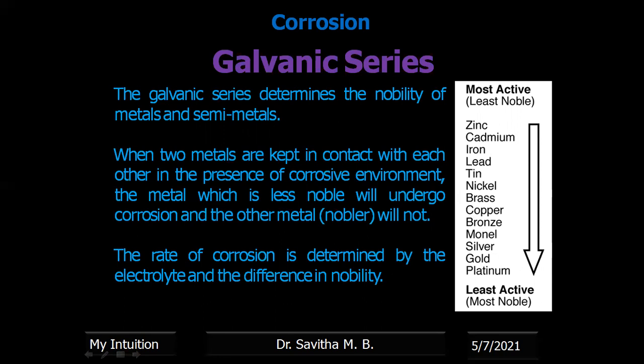But you can see, if you see the electrochemical series, there is a metal aluminium, right? Aluminium is having very low reduction potential and it will undergo corrosion very fast. But in practice, in reality, aluminium does not undergo corrosion so fast. That means if you refer to the electrochemical series, it will tell that it will undergo corrosion, but in reality it does not undergo corrosion, right?